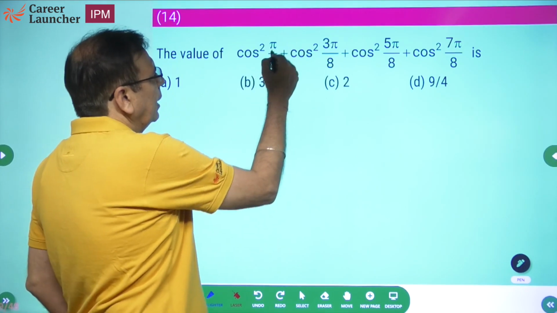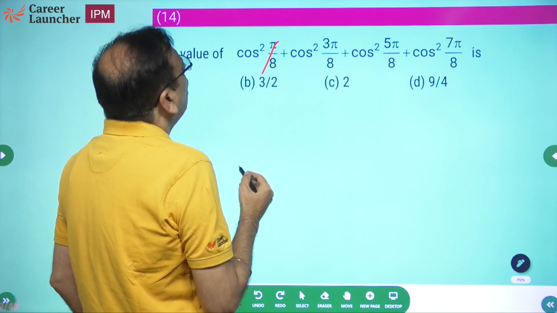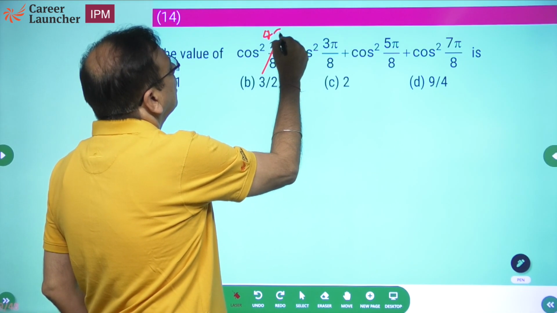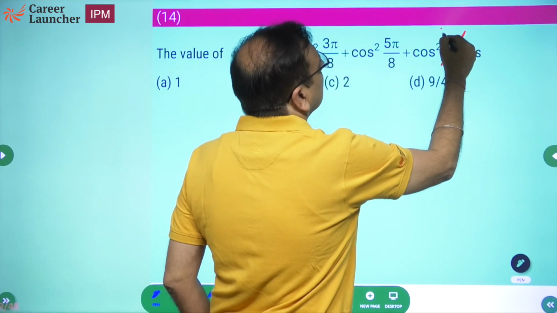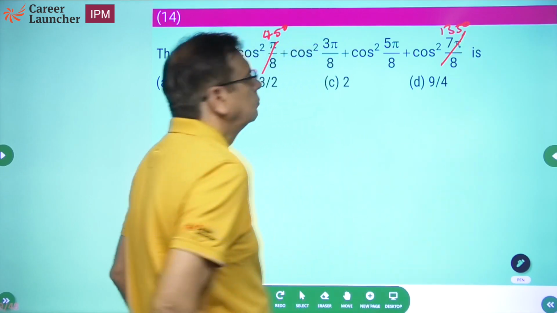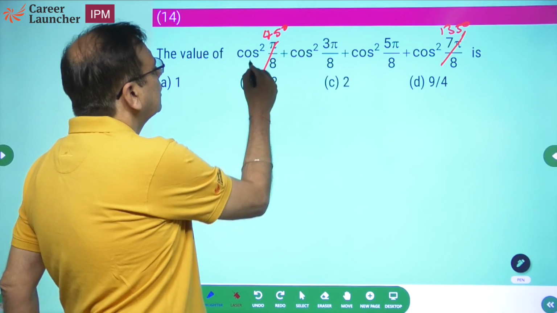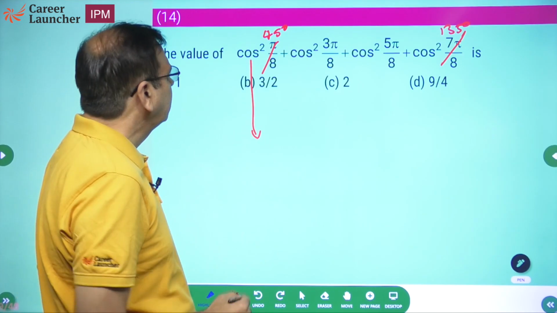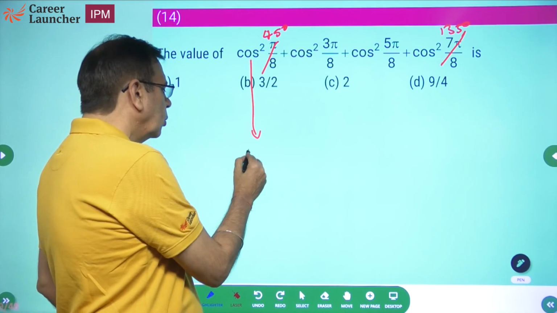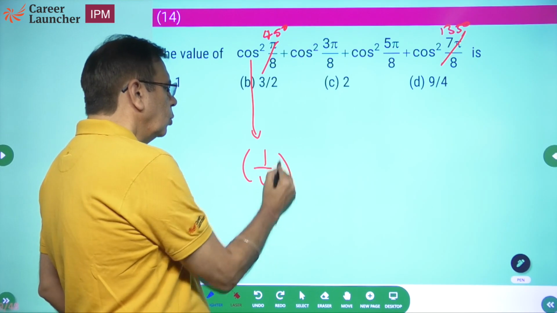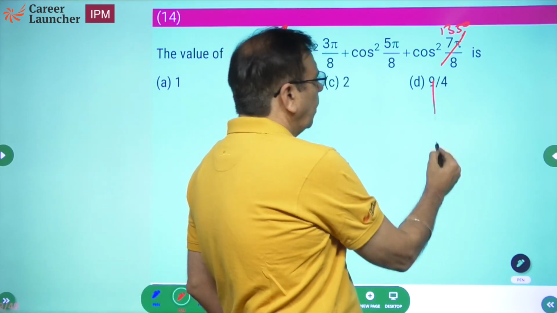So let me say, instead of this, if I have cos of 45 degrees and this is 135 degrees, both will work. So what is cos of 45 degrees? Cos of 45 degrees is going to be 1 by root 2. So this becomes 1 by root 2 square. And what is 135?